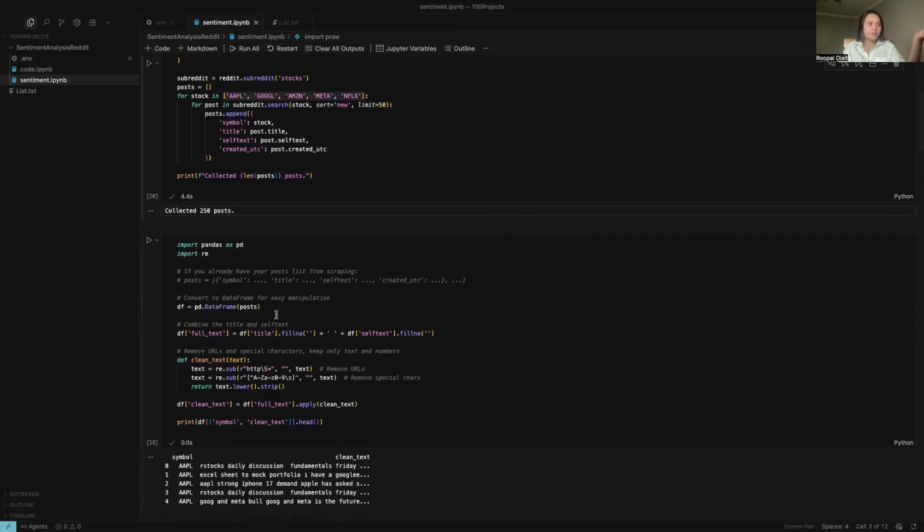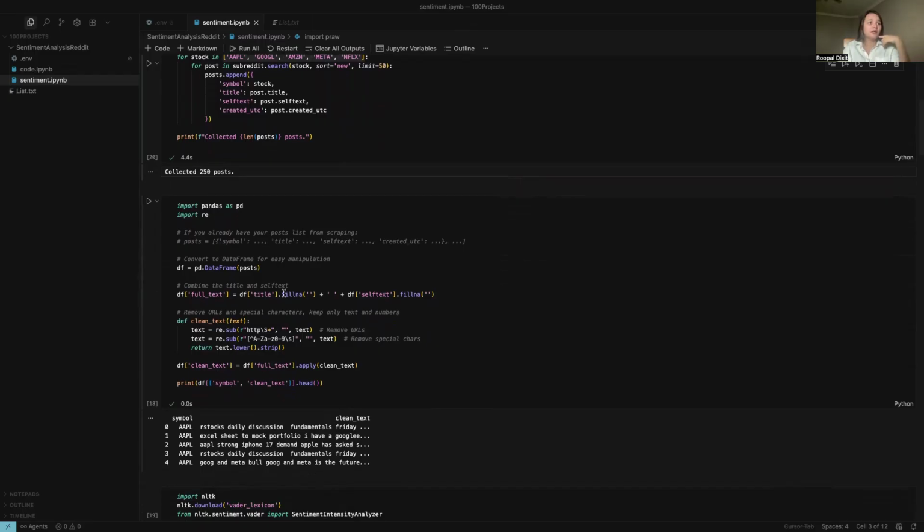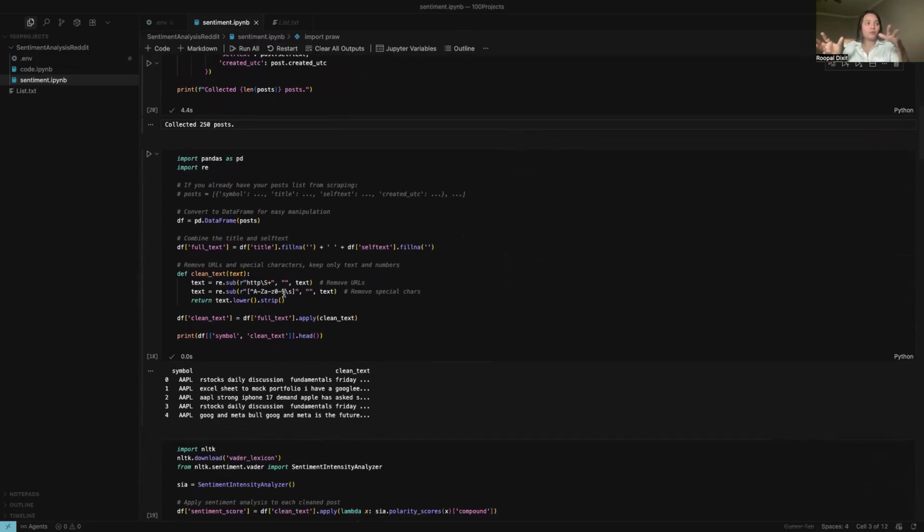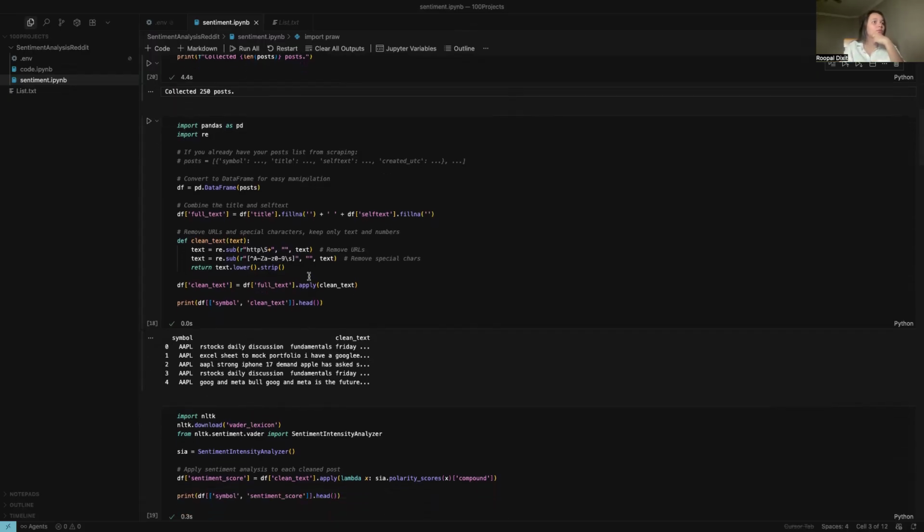So there are 250 posts, and I have converted those posts into a data frame so that I can clean them properly. I'm going to remove special characters like the at sign, and numbers that do not impact it, and convert all the text into lowercase so that it can be analyzed easily and properly by the NLTK analyzer.